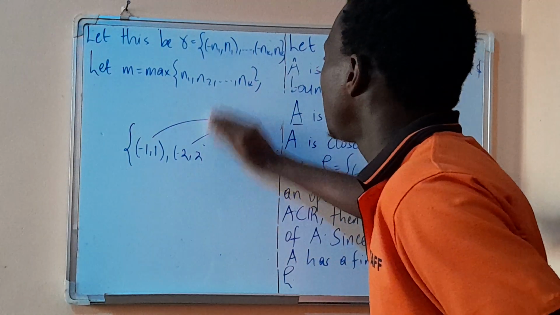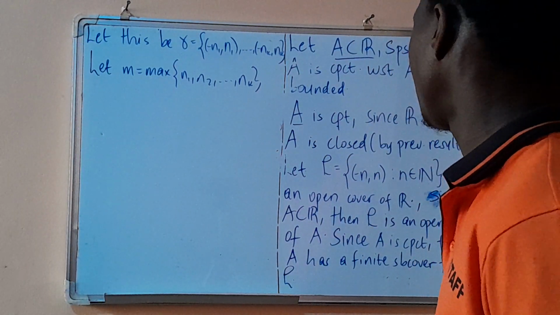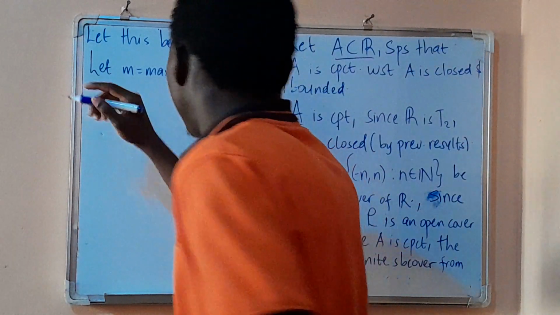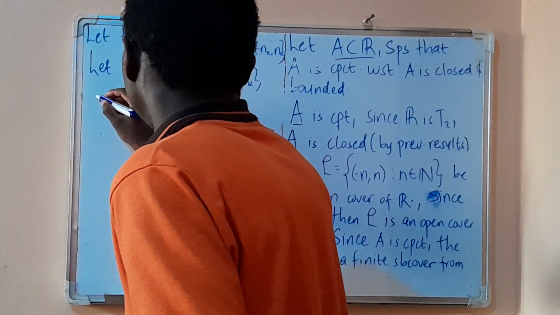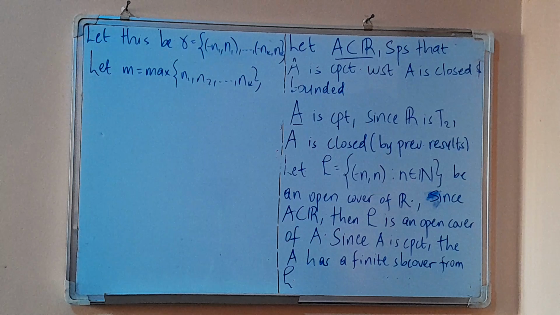If M is the maximum of those natural numbers, then remember A is now covered by those sets.